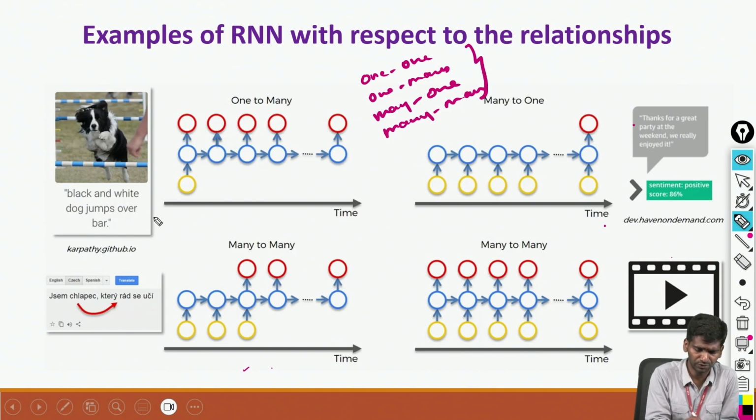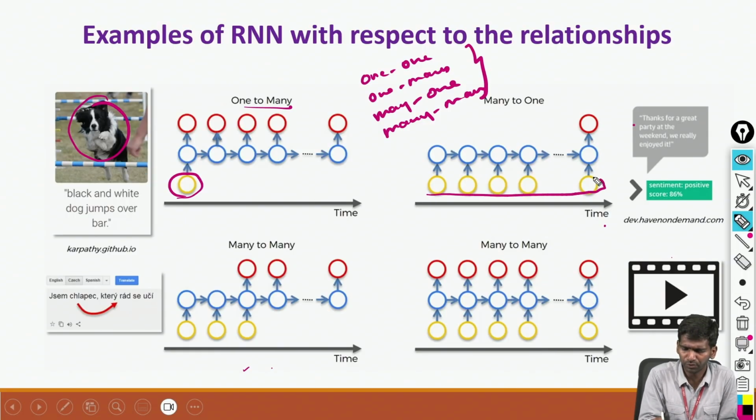You can see the examples. For one to many, dog is the one input, and these blue and white strips are the many. You can consider this example for one to many. Similarly for many to one, for many inputs I'm getting one output.